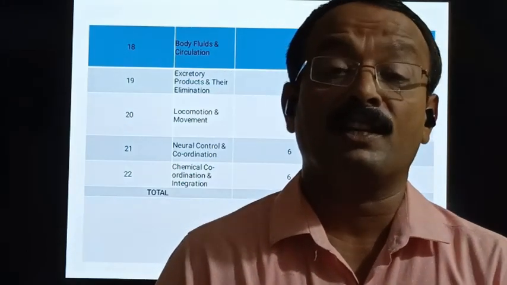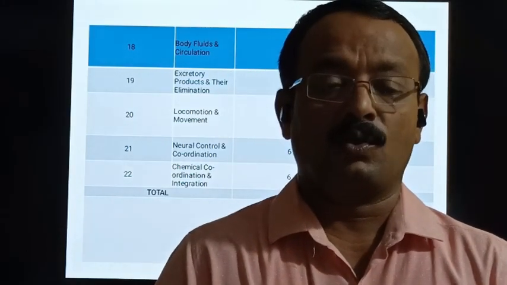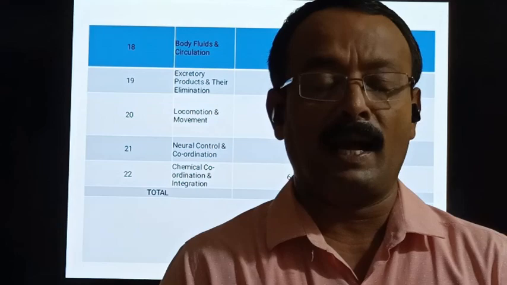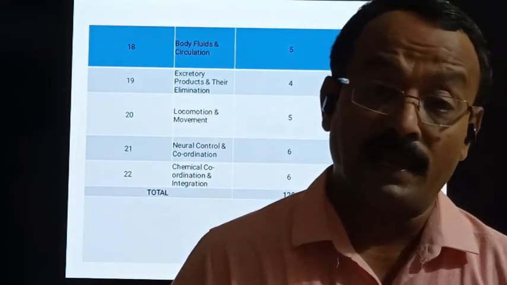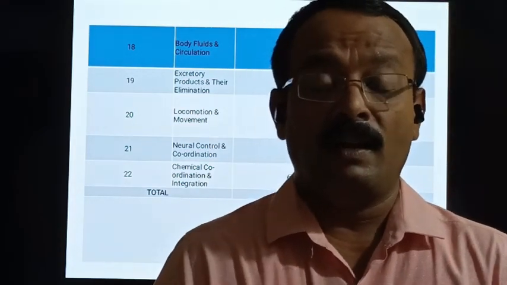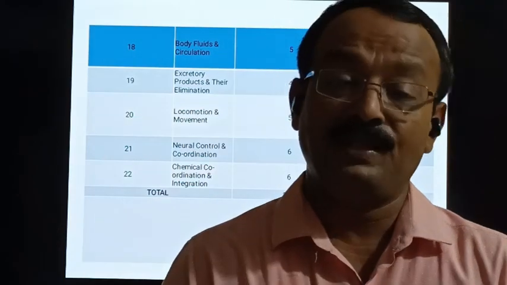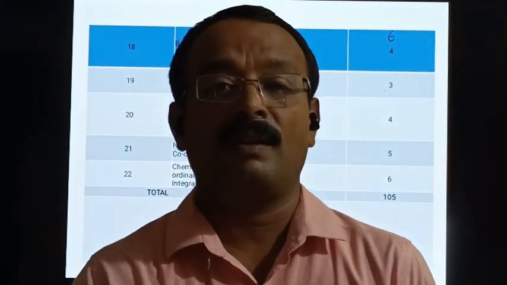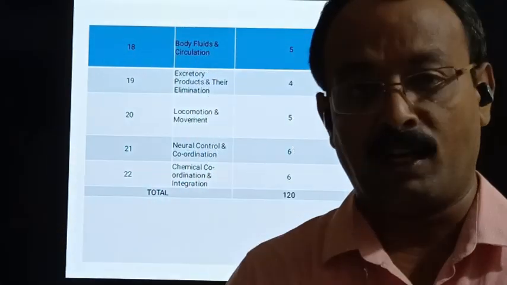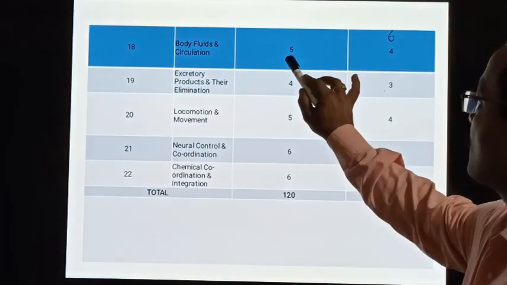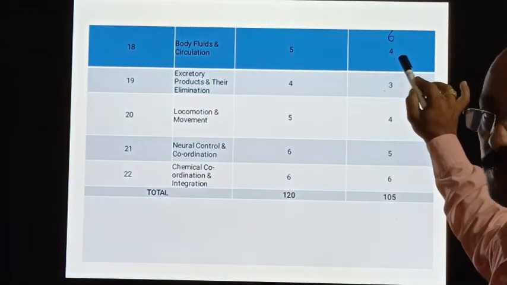We understand the structure of the human heart, the mechanism of working of the human heart, double circulation, ECG, and ailments, that is problems related to the heart. The teaching hours is 5 and the allotted marks is 4.